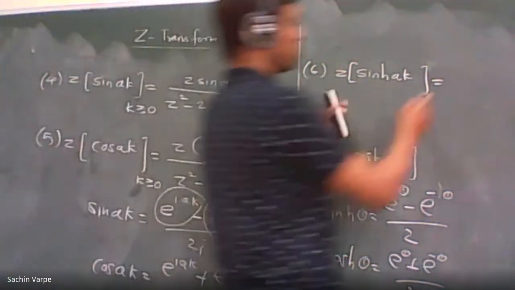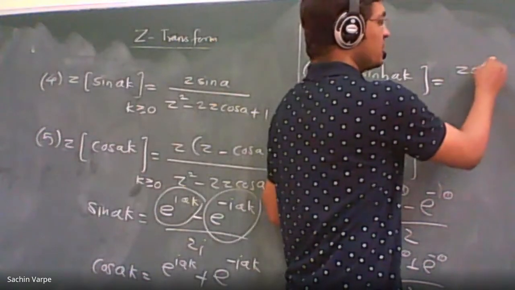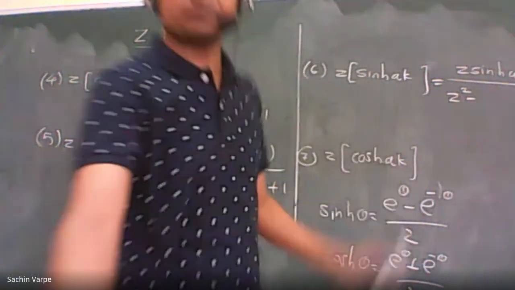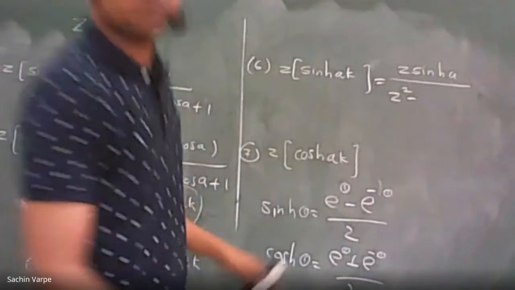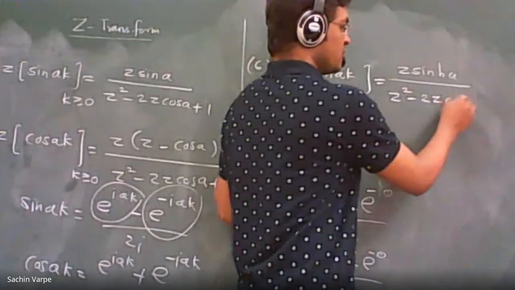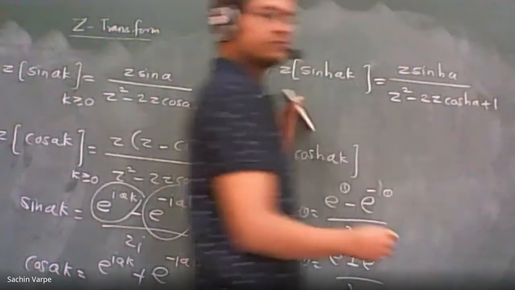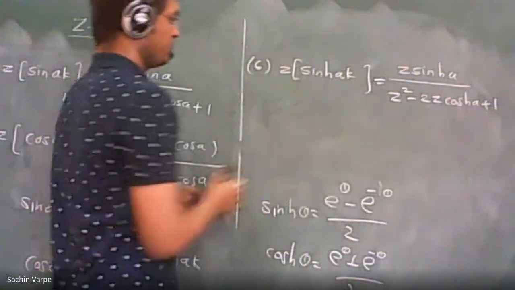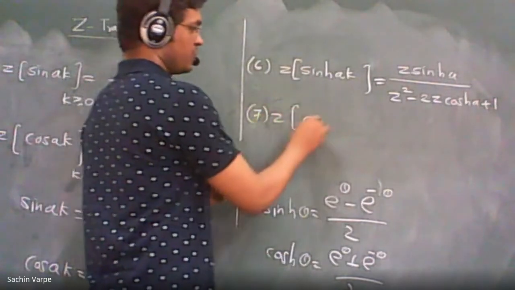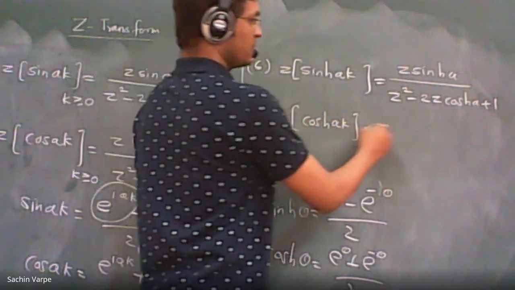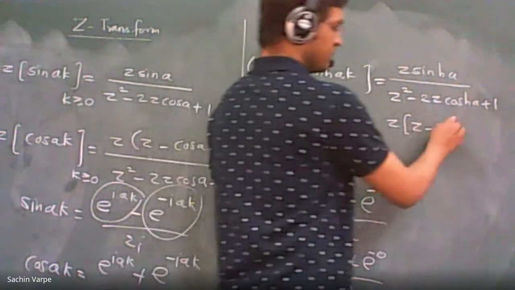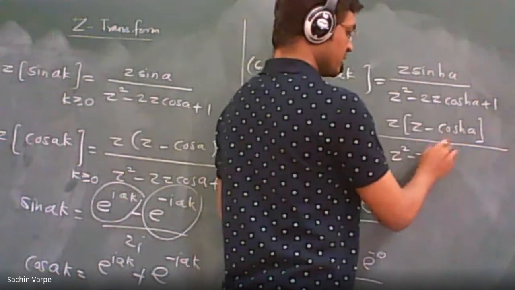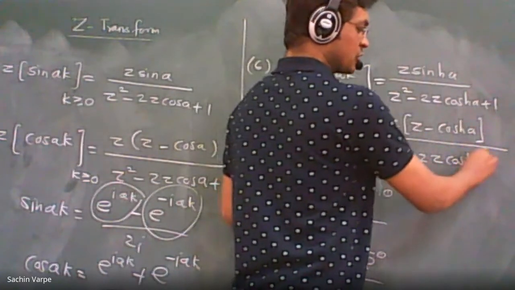So the formula becomes: Z transform of hyperbolic sine ak equals Z hyperbolic sine a upon Z square minus 2Z hyperbolic cos a plus 1, and Z transform of hyperbolic cos ak equals Z into Z minus hyperbolic cos a upon Z square minus 2Z hyperbolic cos a plus 1.